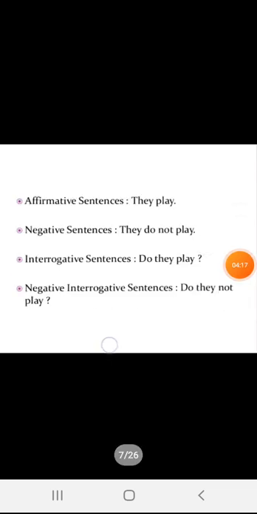Second is how to convert an affirmative sentence into negative and interrogative form. Whenever a helping verb is there, we simply add not and convert the sentence into negative. But what will we do if there is no helping verb? Then the use of do, does, or did comes into play. Do and does we use in present tense, and did we use for the past tense.